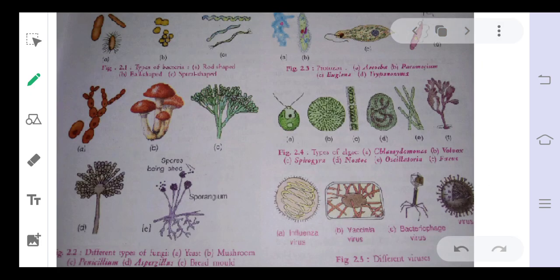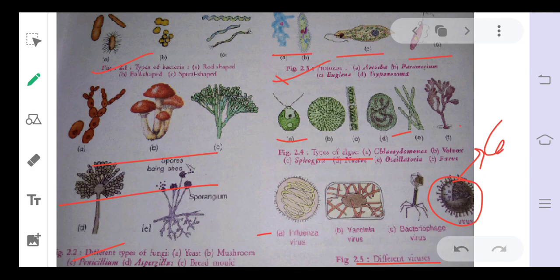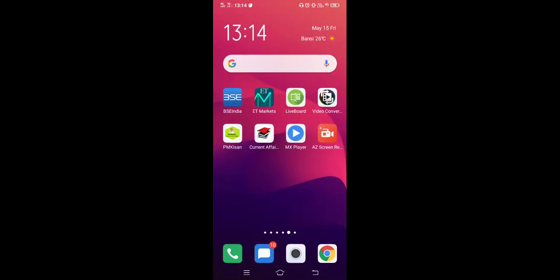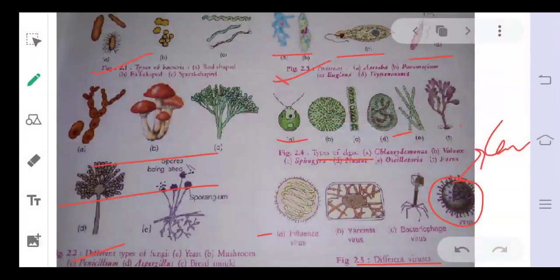Here you can see the different types of microorganisms along with their diagrams. These are the family of bacteria. These are the different families of fungi. These are the different families of protozoans: amoeba, paramecium, euglena, trypanosoma. Here the different types of algae are represented, and these are viruses. This figure that resembles the virus of these days belongs to the family of COVID.